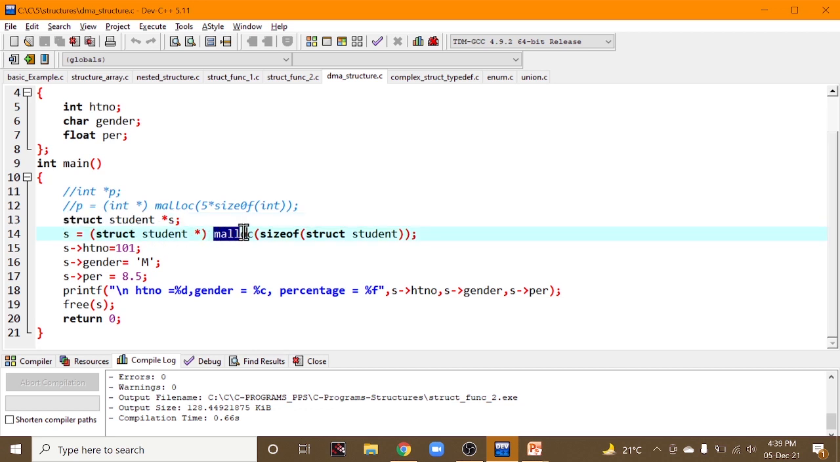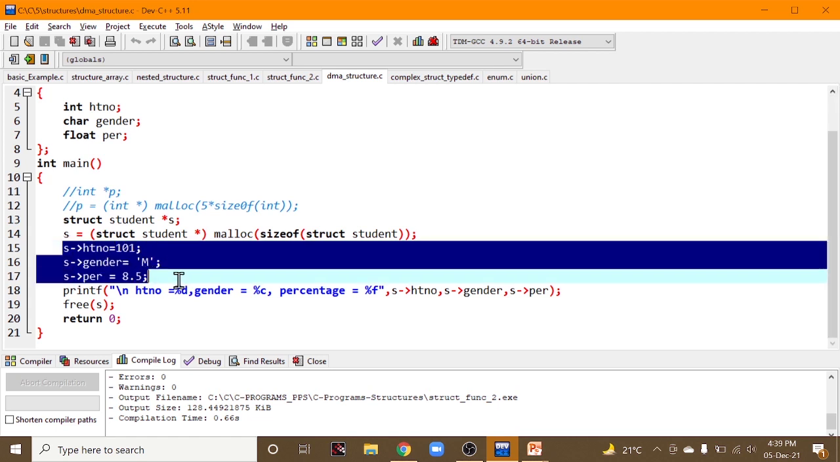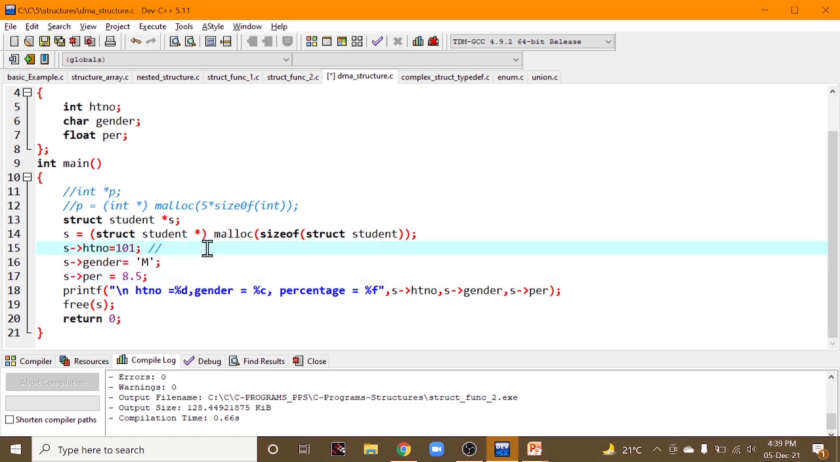And for memory allocation, we are using the malloc function. Inside malloc, we need to give the size of that data type. What is that data type? Structure data type. That's why we wrote sizeof struct student. And this is called accessing or assigning the values. S arrow hall ticket number, S pointing to hall ticket number, giving some value. Similarly, S pointing to gender giving some value, S pointing to percentage giving some value.